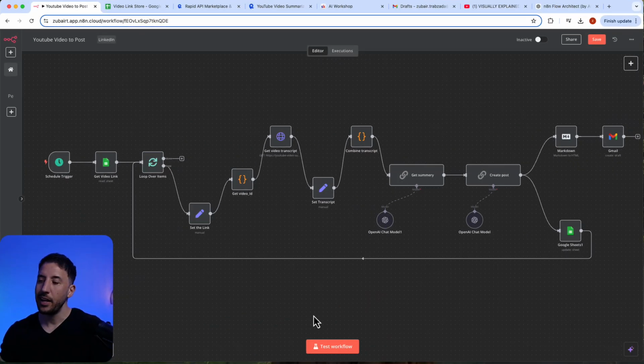All right, let's go ahead and test this out. I'm going to go ahead and show a demo first, and then I'm going to walk you through step by step on the different nodes here to see exactly what's going on.